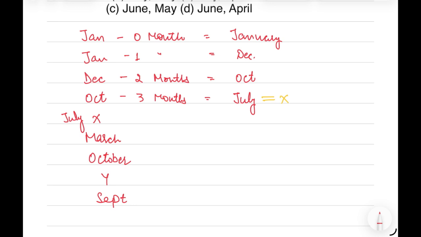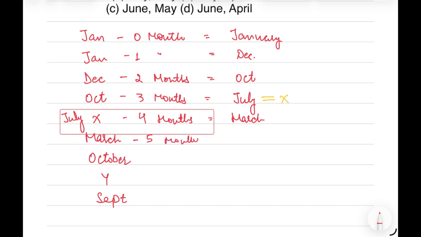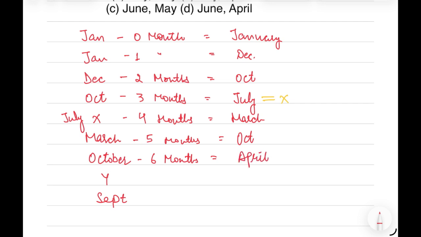Now, since we have subtracted up to 3, now July minus 4 months, we get March. Then March minus 5 months, we get October. Next, October subtracted 6 months, we get April. So for the value of Y, we have April. April is nothing but the value of Y. So for X, we get July, and for Y, we get April.